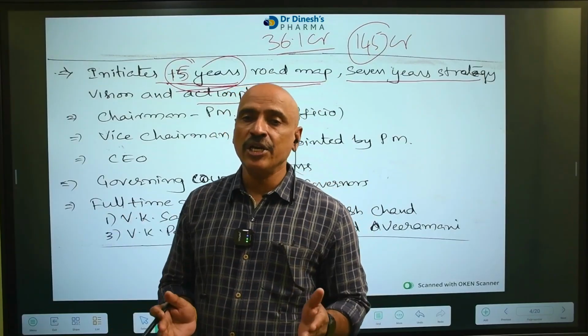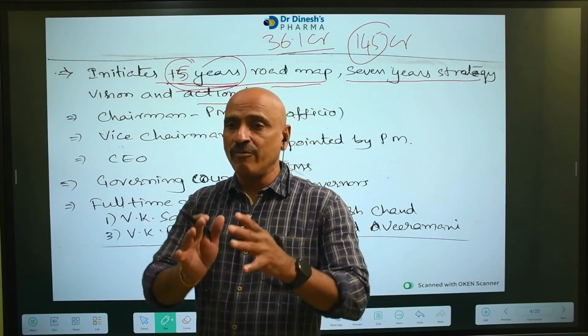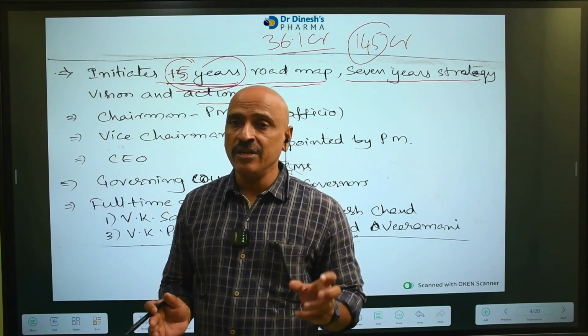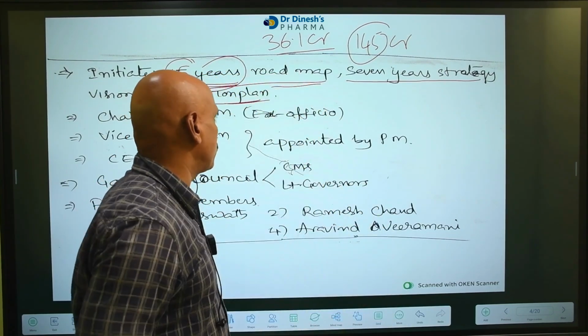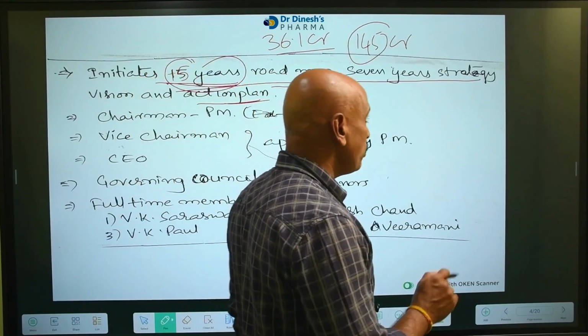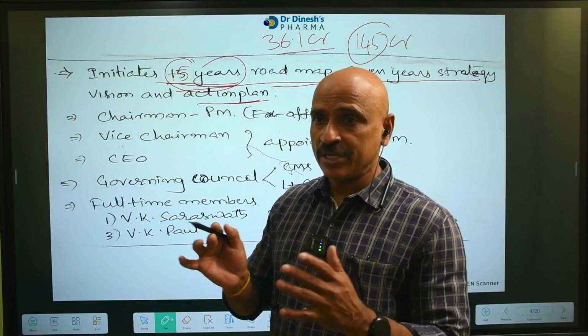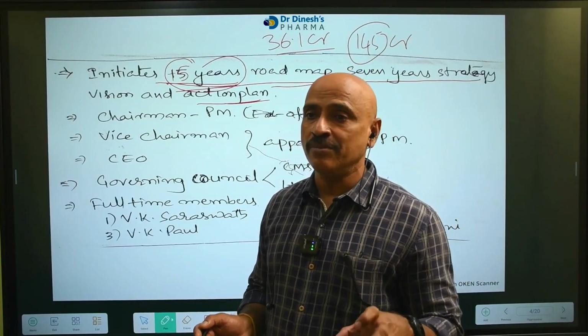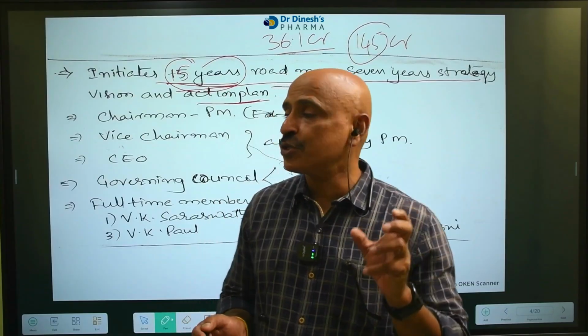Present NITI Aayog initiates a 15-year planning system, roadmap for 15 years, strategy, vision and action plan for 7 years. That is what you have to remember: NITI Aayog suggests a 15-year planning system, but with 7 years strategy, vision and action plan.